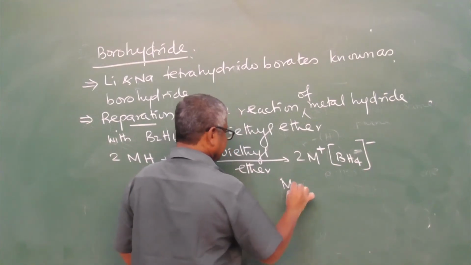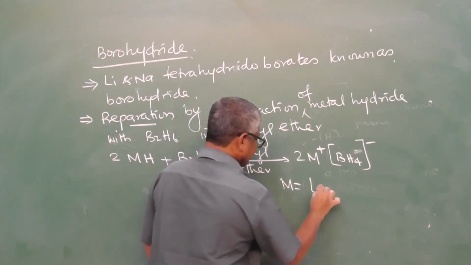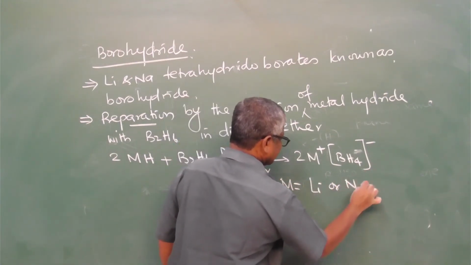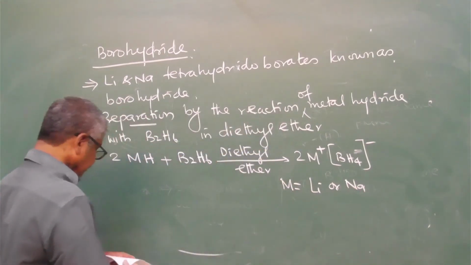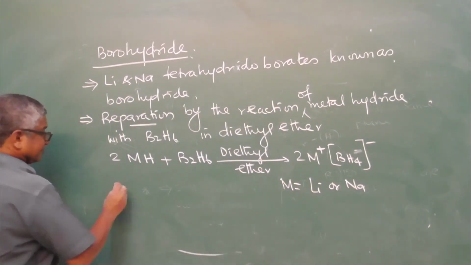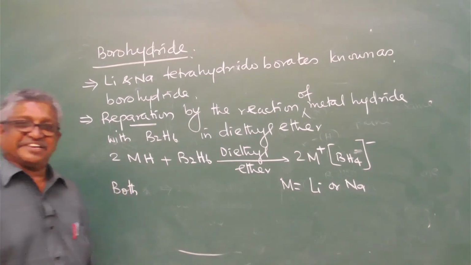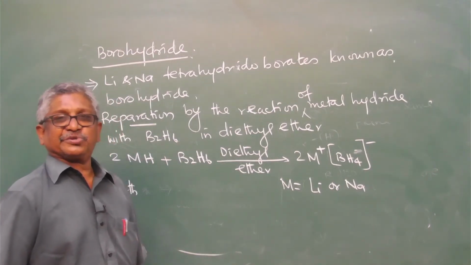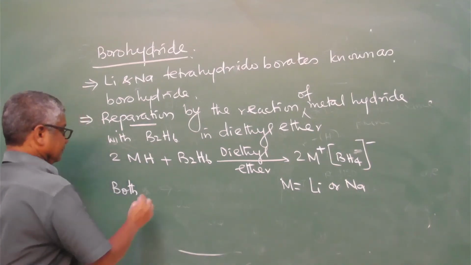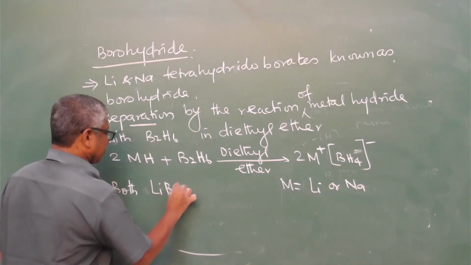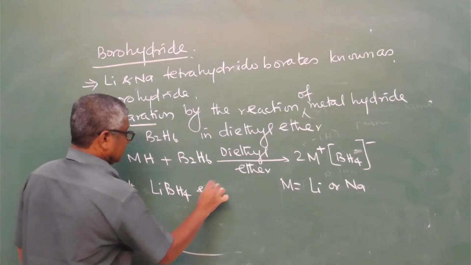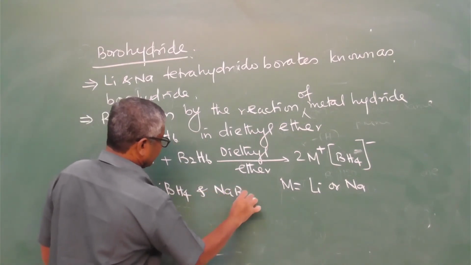M is lithium or sodium. Both lithium borohydride and sodium borohydride.